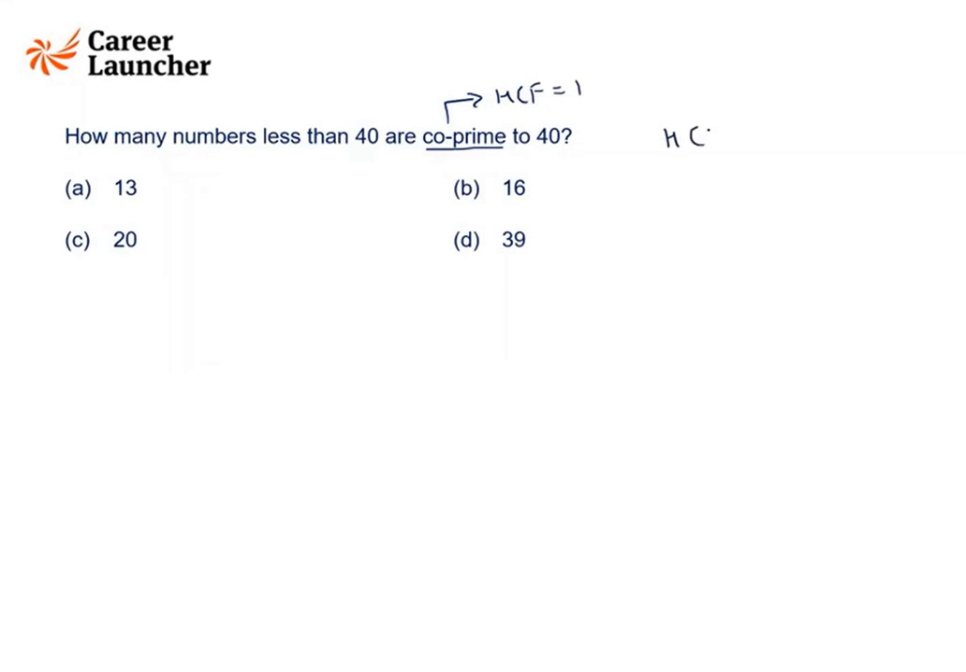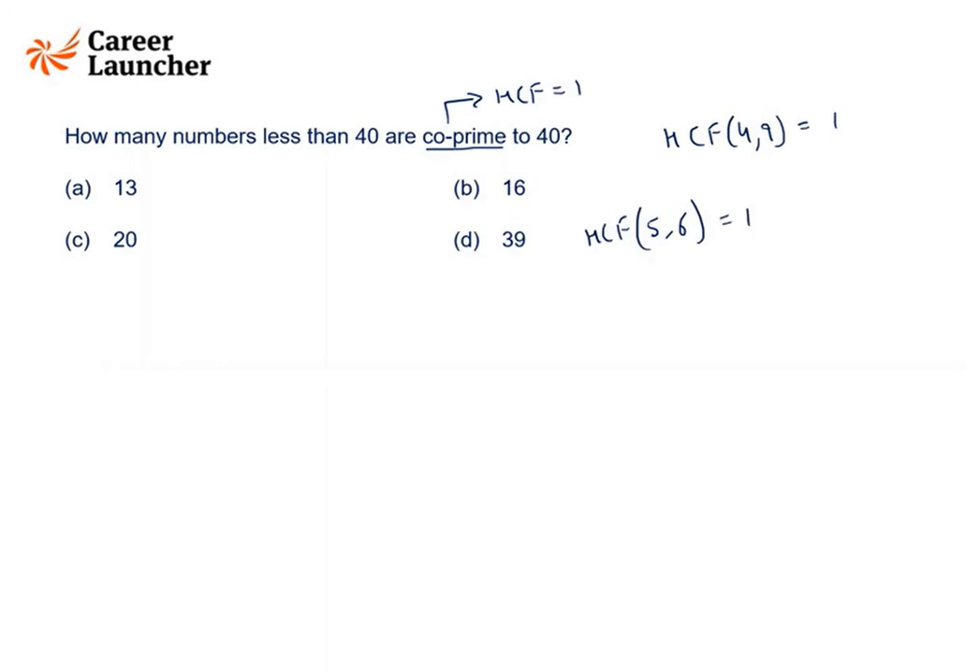See, which is 1, for example, HCF of numbers. Co-primes are those numbers which have HCF as 1. Okay, if two numbers have HCF as 1, for example, HCF of 4 and 9 is 1, so they are co-prime. Okay, HCF of 5 and 6 is 1, so they are co-prime. Okay, so this is the meaning of HCF. Now, I need to find how many numbers less than 40 are co-prime to 40.